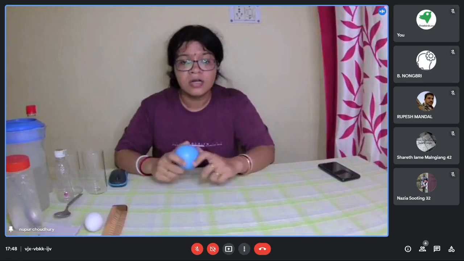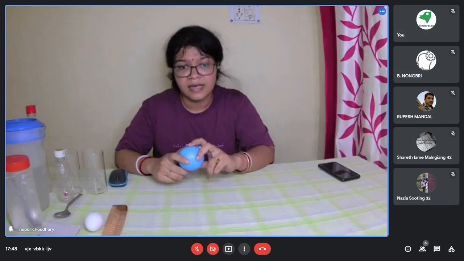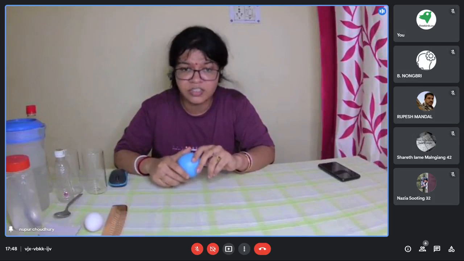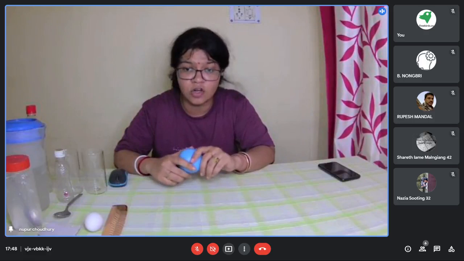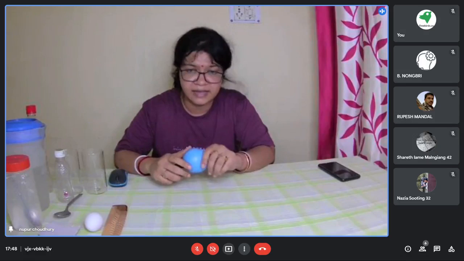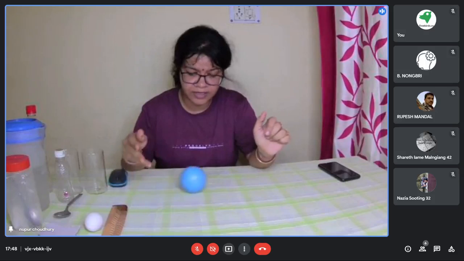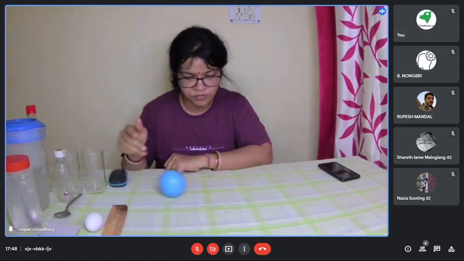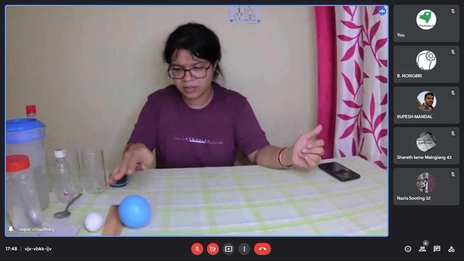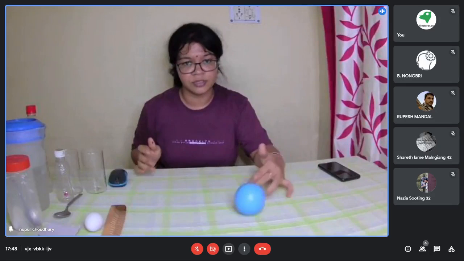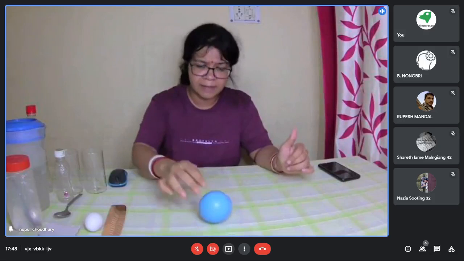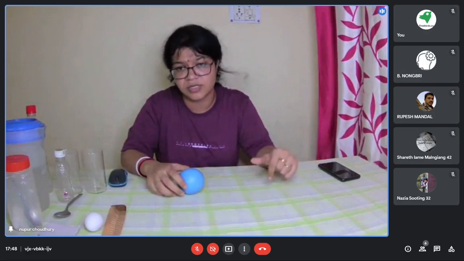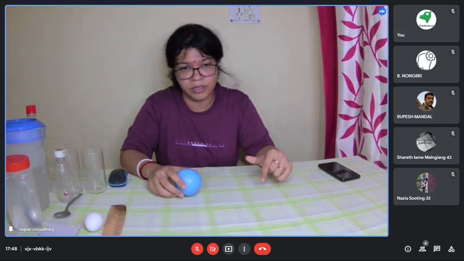Okay. So the fourth point: it can also change the direction of the moving body, along with its shape and size. Now, this ball was moving in this direction. I can make it move in this direction, right? So it is moving in this direction. I will make it move in the opposite or some other direction. So we are applying a very minimal amount of force, but we are applying some force in order to change the direction of the moving body, right?